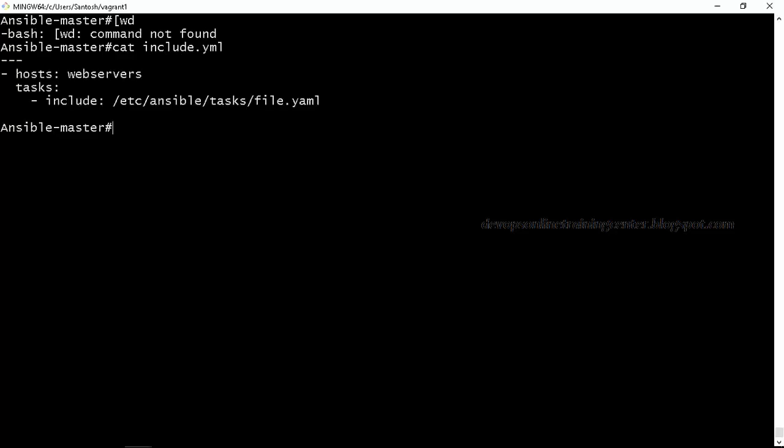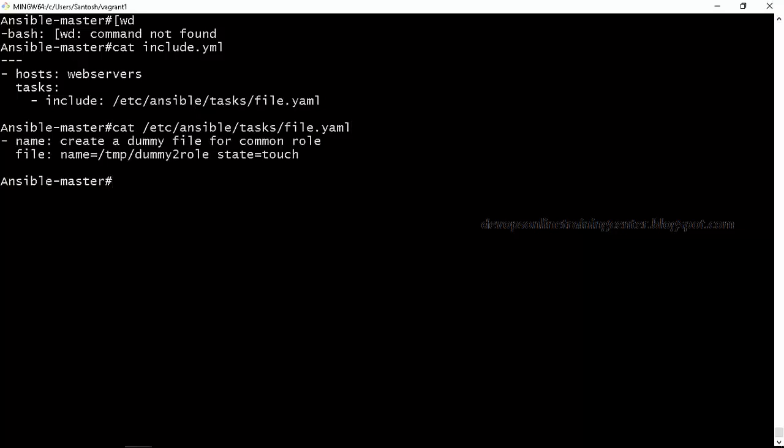This is the include playbook. Basically, we just included another YAML file, which is in some other path. It can do any task, like installing a package, creating a file, or starting a service. Here I'm using a module called file. What does file do? It basically creates a dummy file. And what is the state? State equal to touch, so it will touch the file on the agent. Okay.